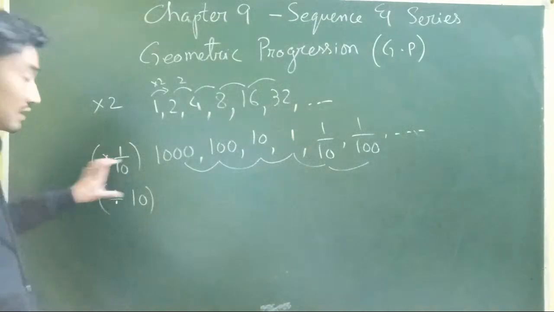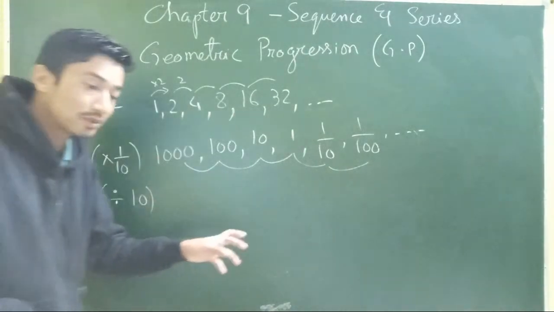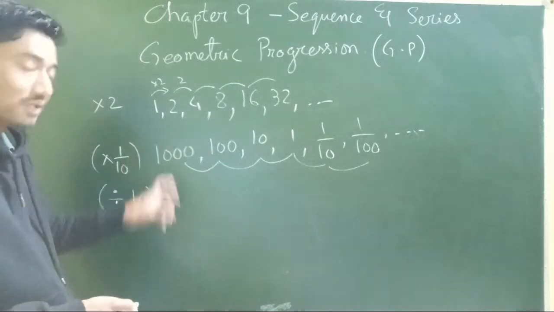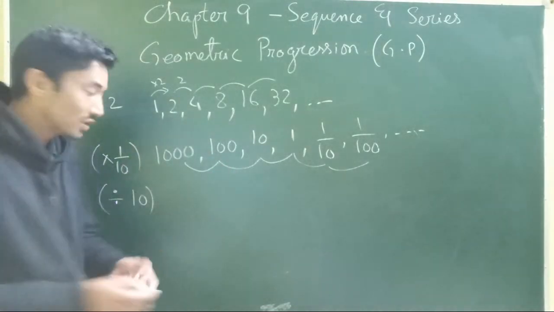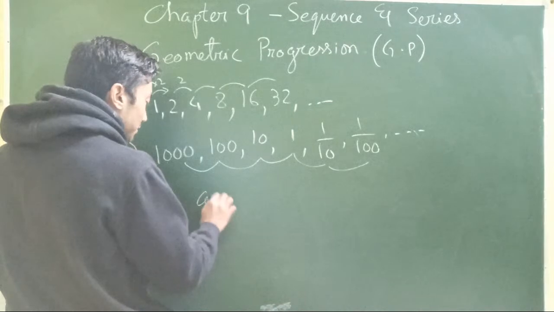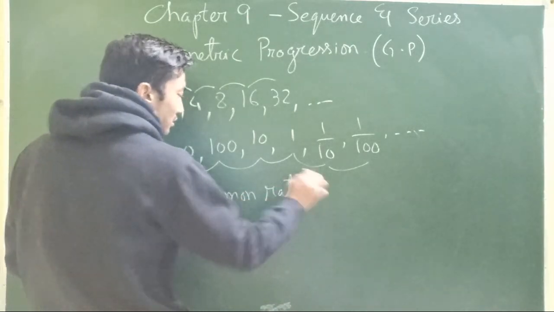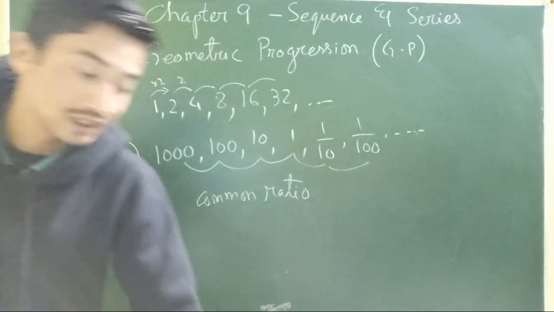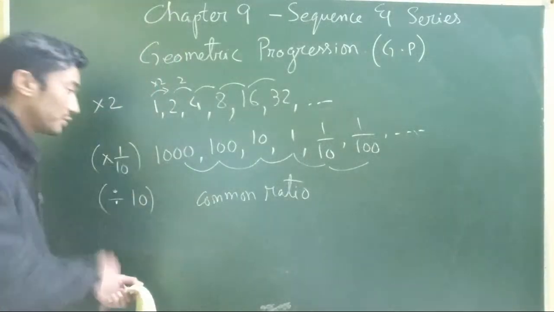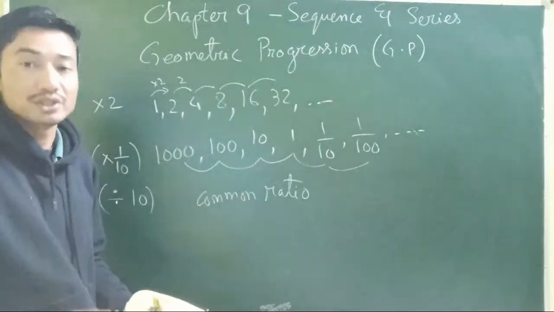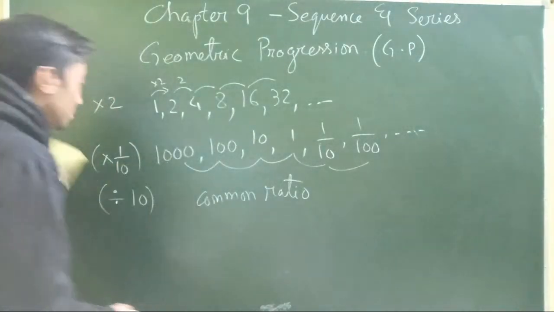And this constant term, unlike in arithmetic progression where we call it the common difference, this time in geometric progression, since it's about ratio, we will call it the common ratio. Common ratio, not common difference. This time we will not be subtracting, we will be dividing. So we will have a constant common ratio.